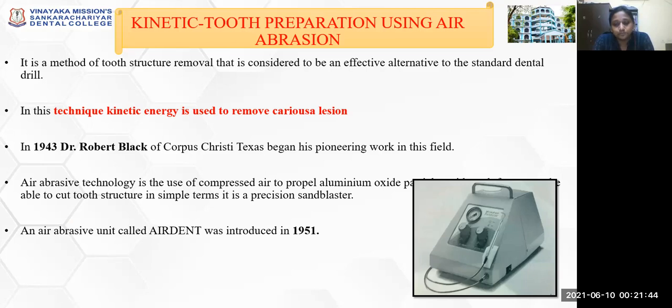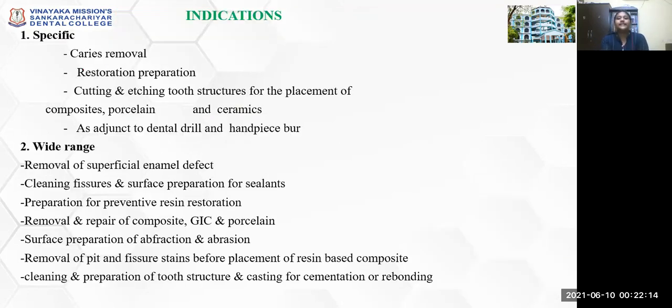So there will be aluminum oxide particles that will be sent over the tooth structure. It will be applied over the tooth structure using compressed air, and this will clear away the tooth structure. It will remove the hard tissue, basically using compressed air and these aluminum oxide particles. This unit was called an Airdent, and it was introduced in 1951.